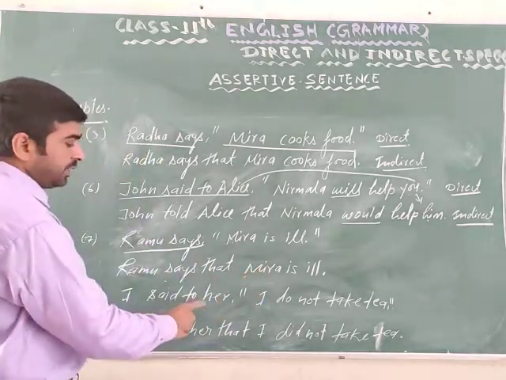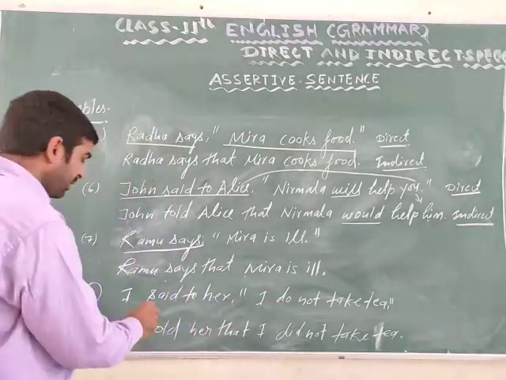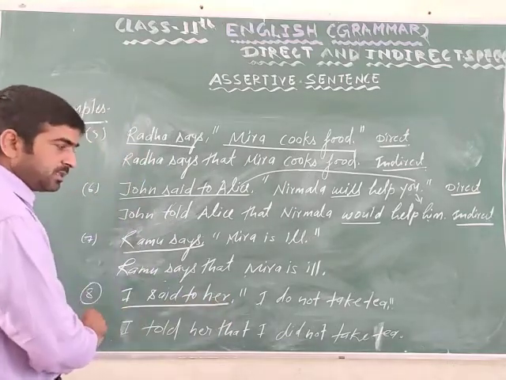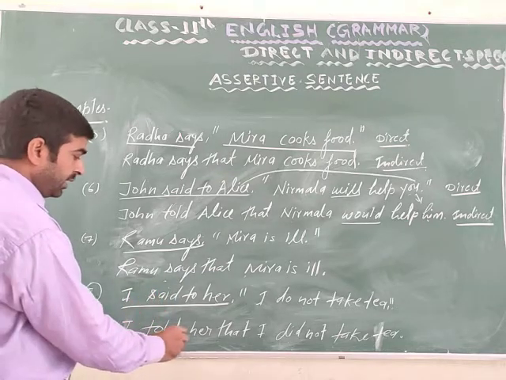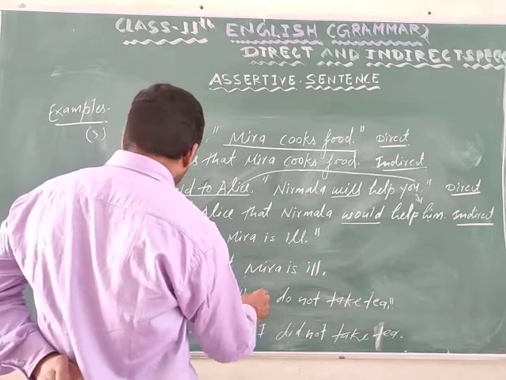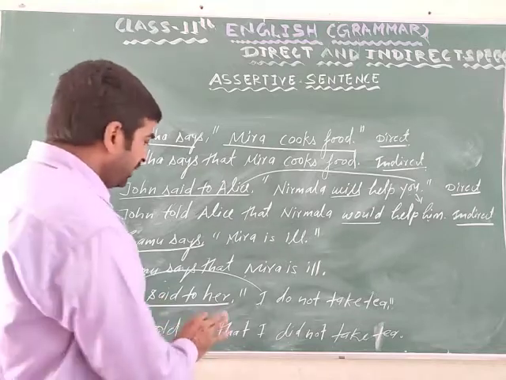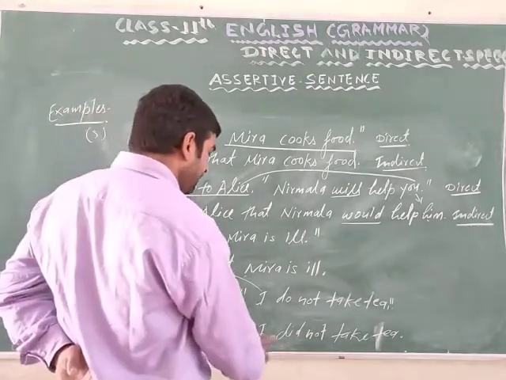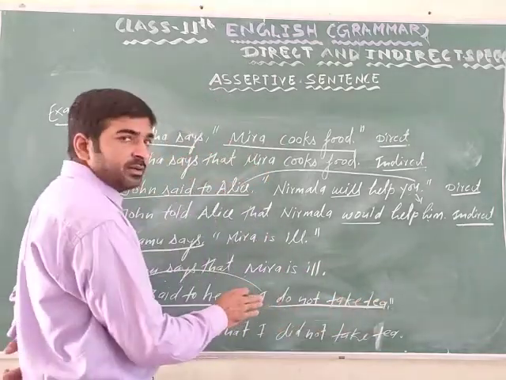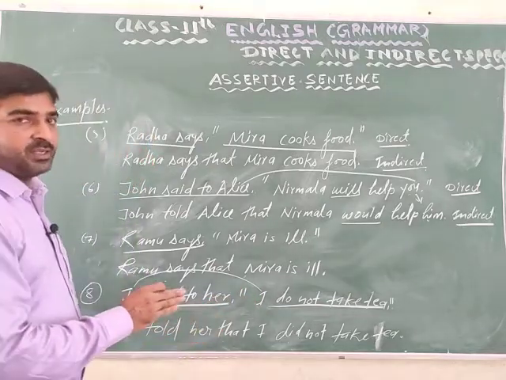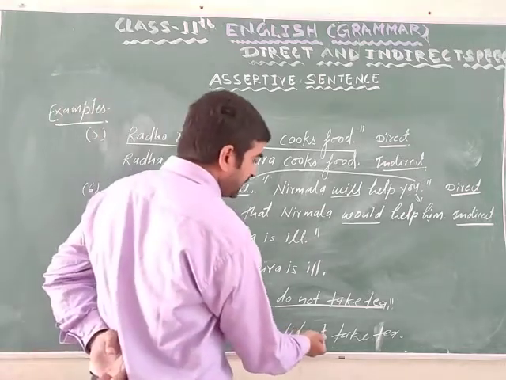Next example. I said to her, "I do not take tea." Reporting verb is in past tense. That's why the tense of reported speech will change. I told her that I. I is the first person here. It will change according to subject. Here subject is I, that's why it will not change. I do not take tea. It is simple present tense. That's why it will change into simple past tense. I did not take tea.